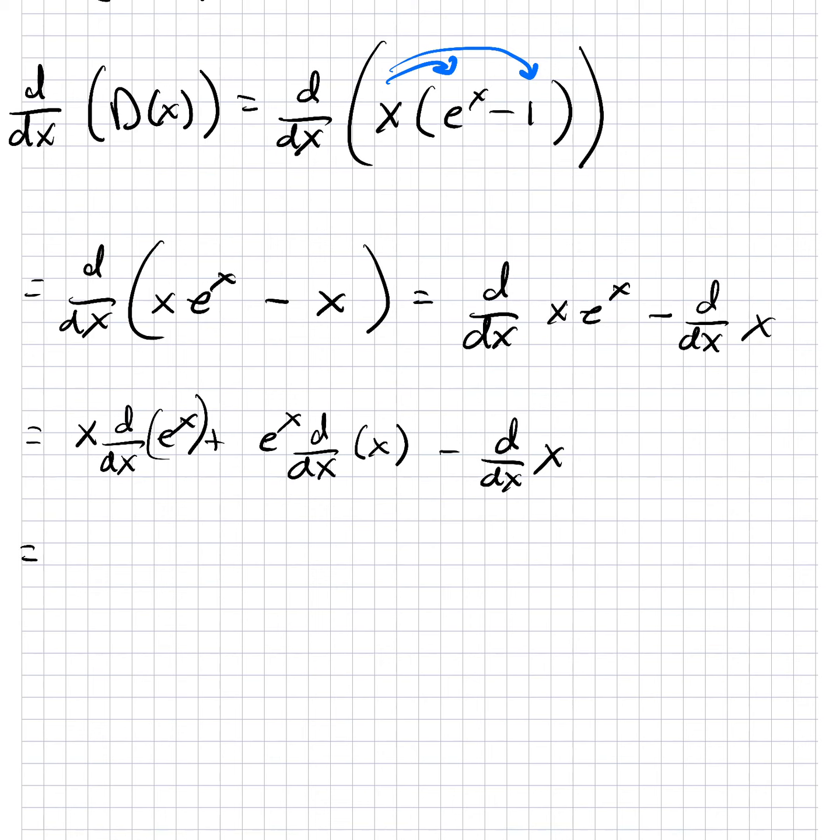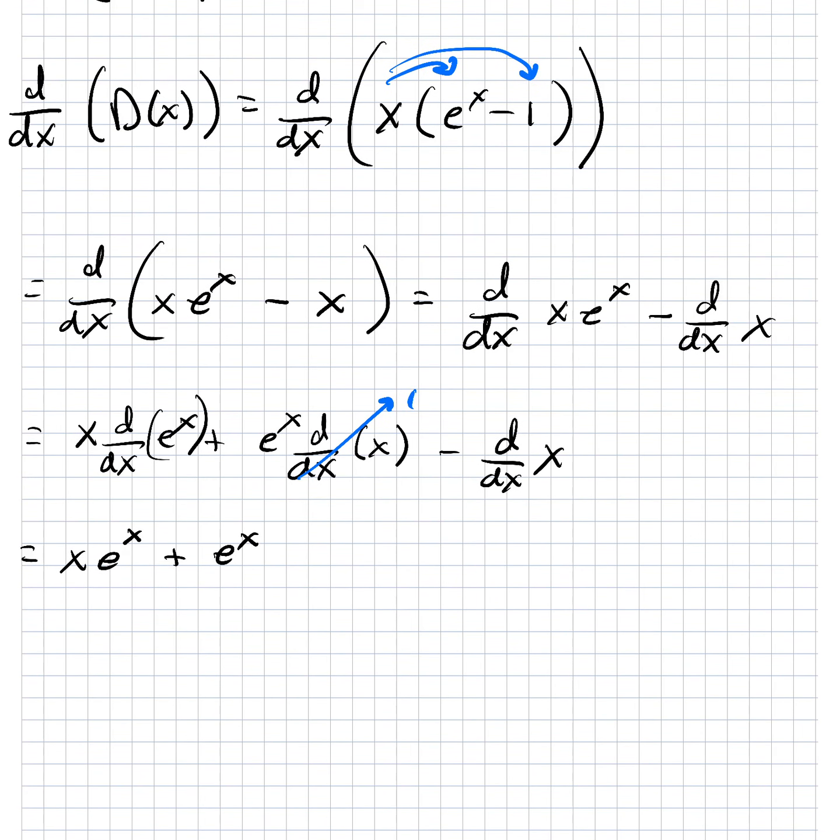Again, the derivative of e to the x is itself, right? So that's just going to be x e to the x. The derivative of x, this term by itself, goes to 1. So then what's left over is just going to be this e to the x. And again, the derivative of x goes to 1, so then that's going to be minus 1, right? So this is the derivative of the bottom.